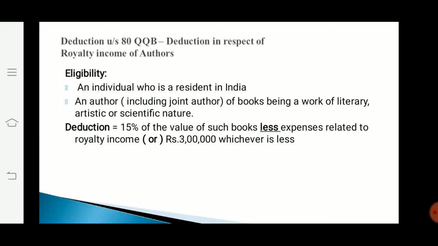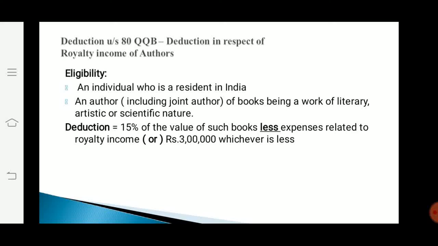Deduction under section 80QQB, that is deduction in respect of royalty income of authors. Eligibility to claim deduction: an individual who is a resident of India, an author including joint author of books being a work of literary, artistic or scientific nature.